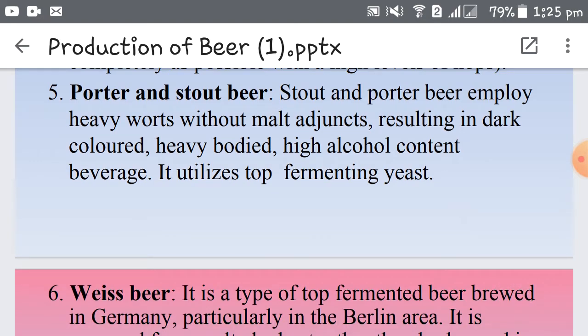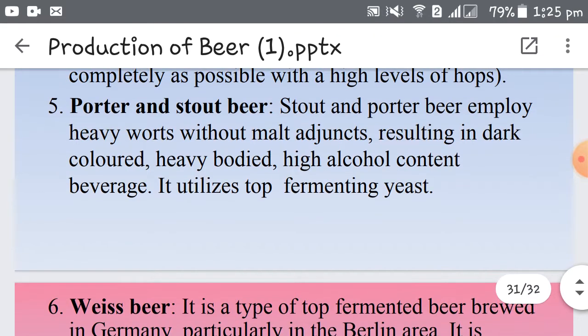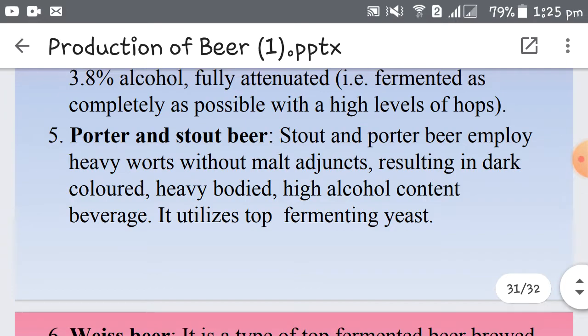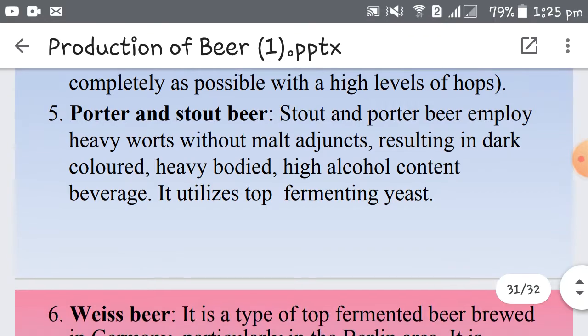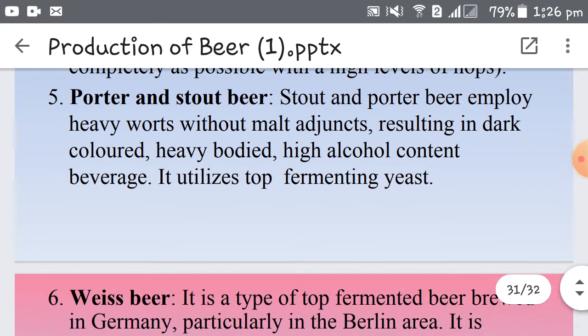The next category is porter beer and stout beer. Stout and porter beer actually employ heavy wort. During the production of porter or stout beer, malt adjuncts are not added. What are malt adjuncts? I told you in the last lecture. They are cereal grains or cereal starches, like rice starch or corn starch, which are added during mashing to make the dark color of the beer lighter. Because American grown barley contains a high concentration of protein, the color of the beer is very dark. So to make it light, we add malt adjuncts.